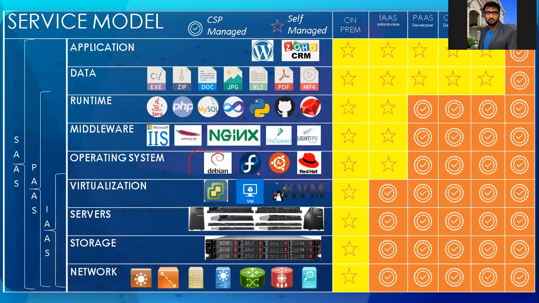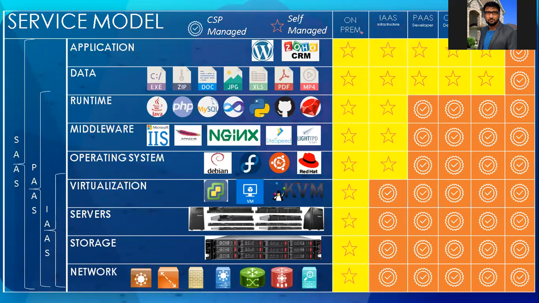Operating systems: Debian, Windows, or anything can be considered an operating system. Virtualization: here you have VMware, Hyper-V, KVM, Xen servers, then the physical server and storage. From the infrastructure point of view, as we discussed, these are all managed by your cloud service provider. The rest is managed by the user.